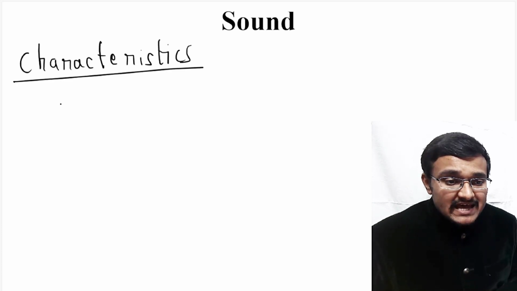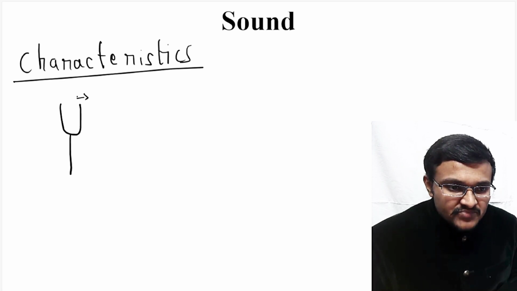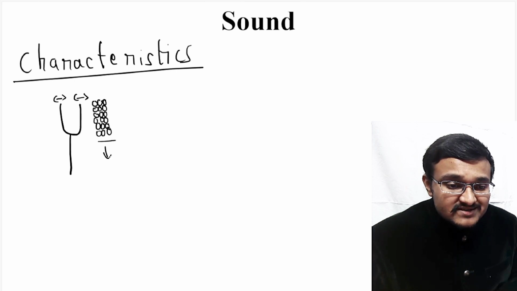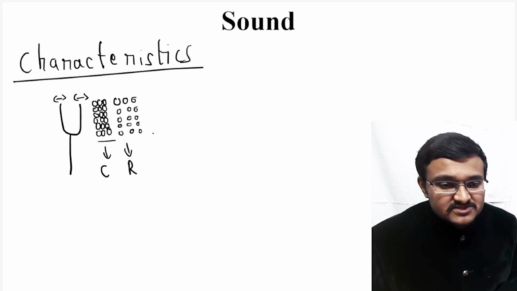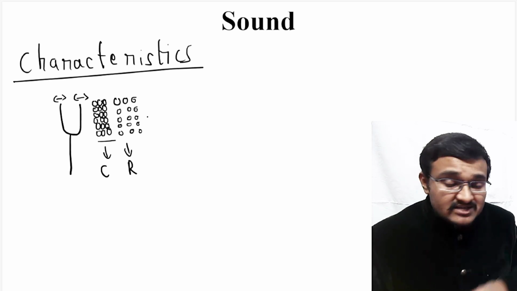In my previous video, I explained that if you strike a tuning fork, it will vibrate about its mean position, and because of these vibrations, high pressure regions and low pressure regions are created among the air molecules around the tuning fork. The high pressure region is known as compressions, and the low pressure region, where the air molecules immediately after compressions have low pressure, is known as rarefactions. You can refer to my previous video for this.